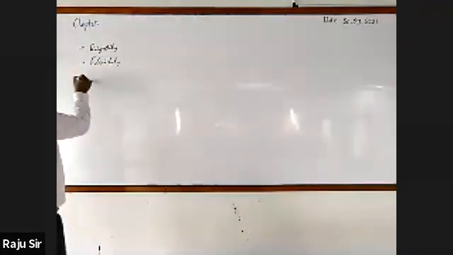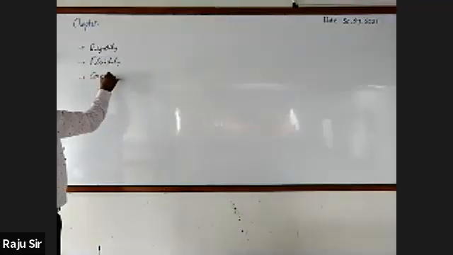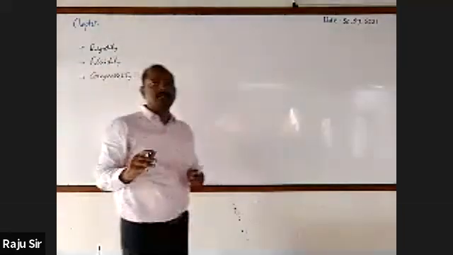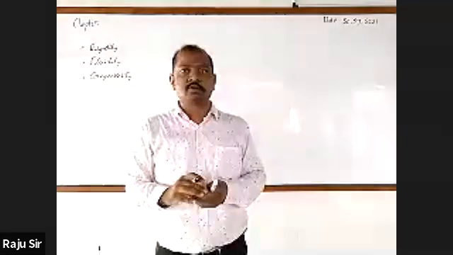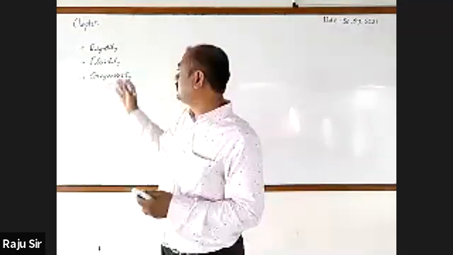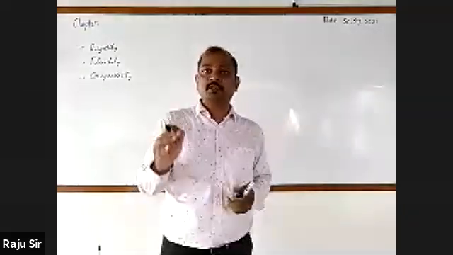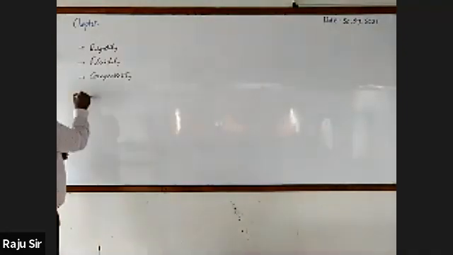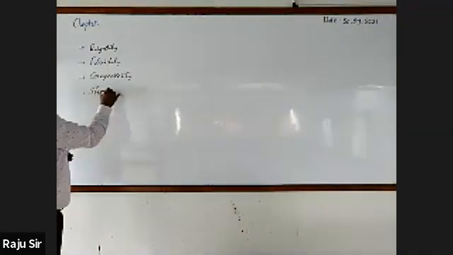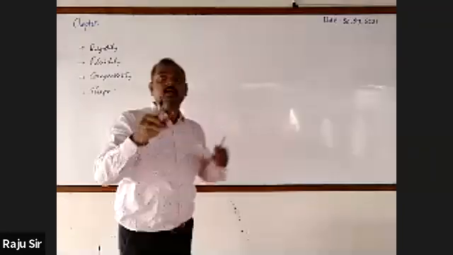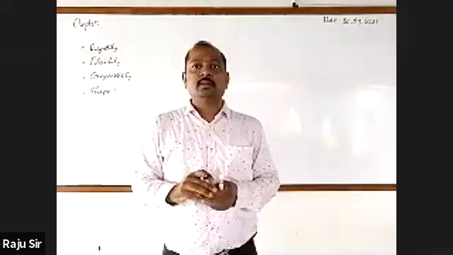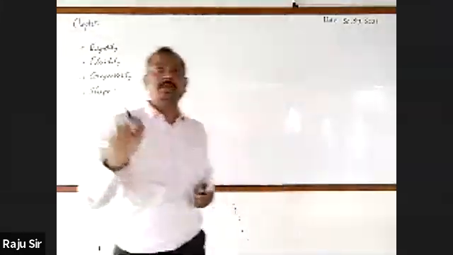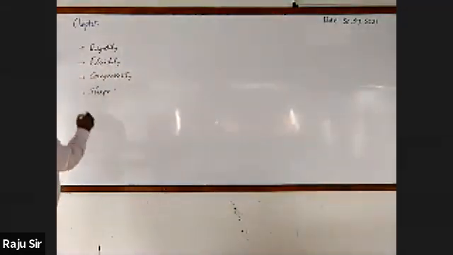Next, third term. It is compressibility. We all know that the volume of a matter can be reduced. Some matters can be reduced. So this property of the matter is known as compressibility. It is the property of matter by which its volume can be reduced. Next, shape. The boundary of a matter is indicated by the word called shape. Shape indicates the boundary of a matter.